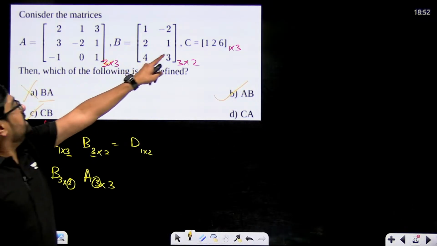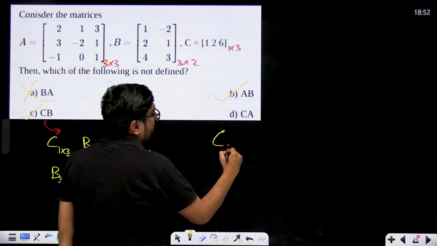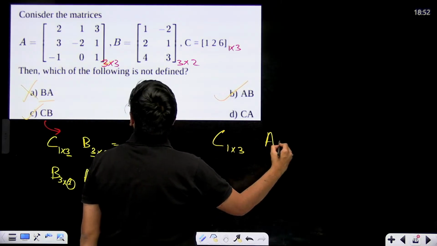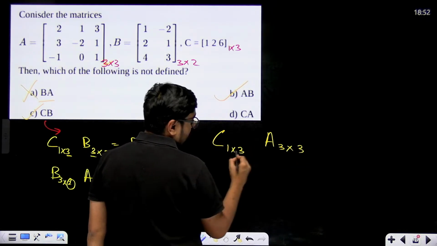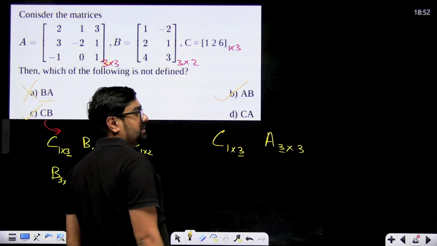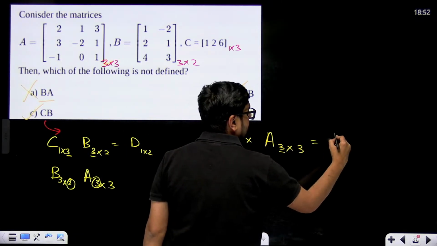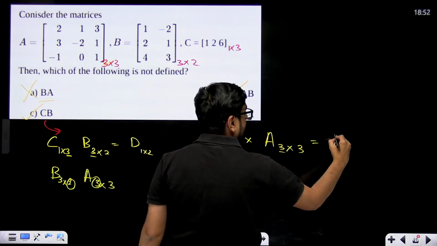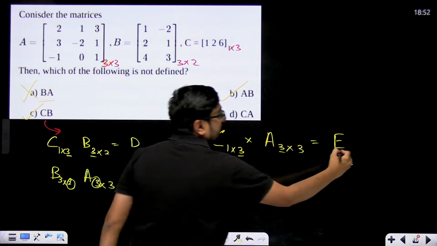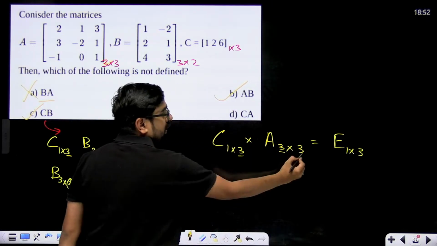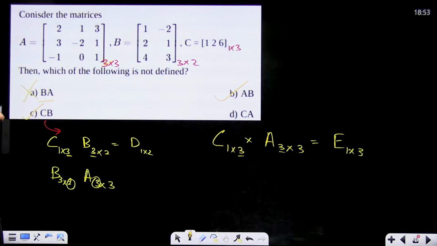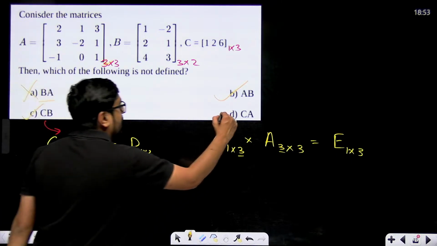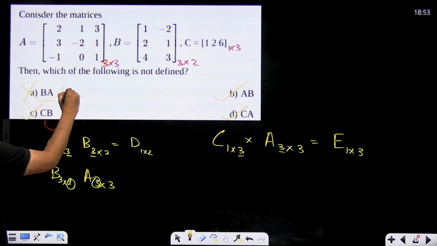CA, this is C is 1 cross 3 and A is your 3 cross 3. Yes, they can be multiplied because this 3 and this 3 are same. So we'll receive, let's say, a matrix called E whose order will be 1 cross 3. This one and this last 3. Okay, so these type of questions can be defined. Only CA can also be defined. Only BA cannot be defined.